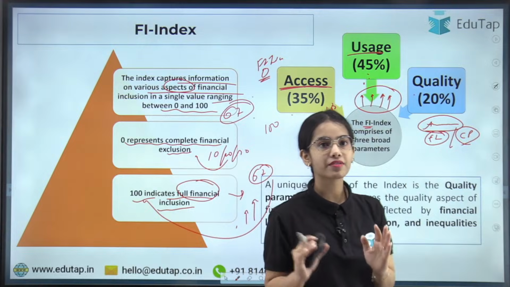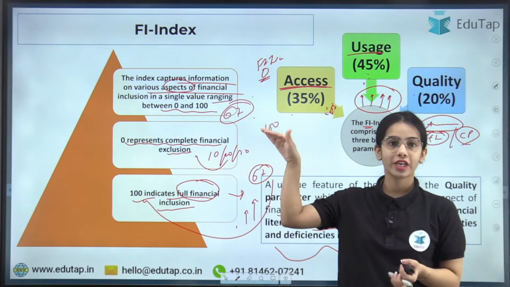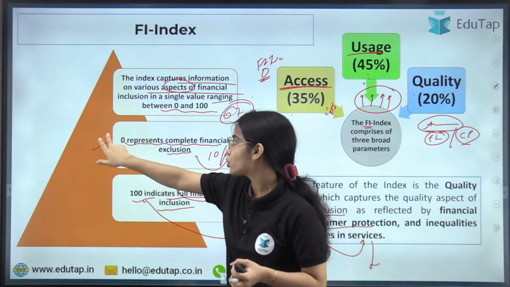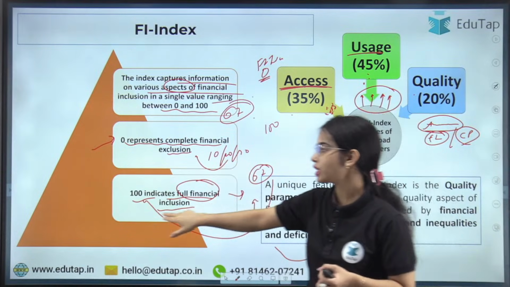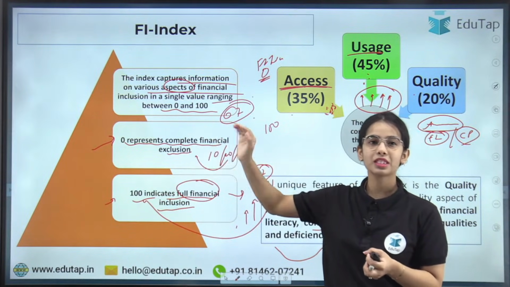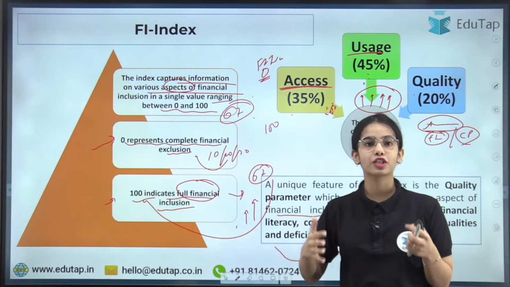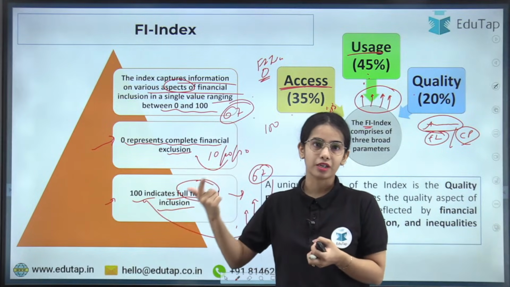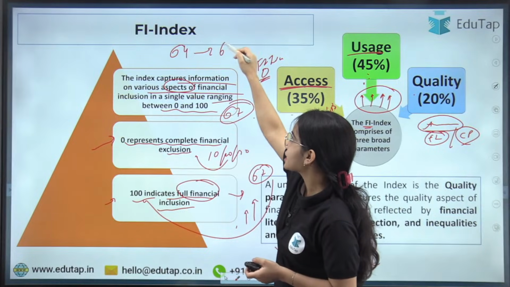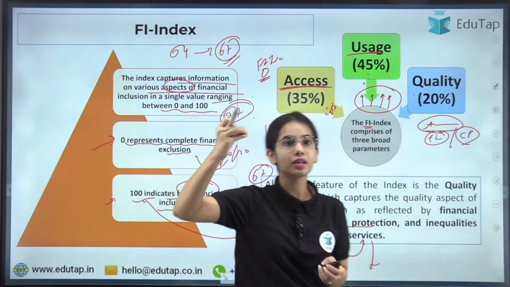Okay, so I hope this is very much clear that the financial inclusion index does not have any base year against which we can compare the value, but it has the idea that 0 represents complete financial exclusion, 100 represents complete financial inclusion. So if the value is near to 0, that means financial inclusion is not great in our country, but if the value is near to 100, that means financial inclusion is getting better. The index value has increased from nearly 64 to 67, that means it is closer to 100, that means financial inclusion has increased in our country.